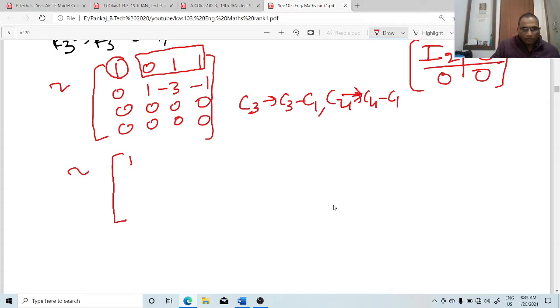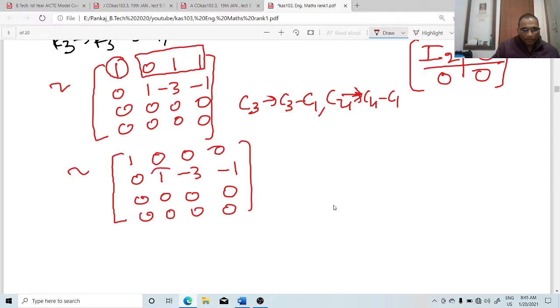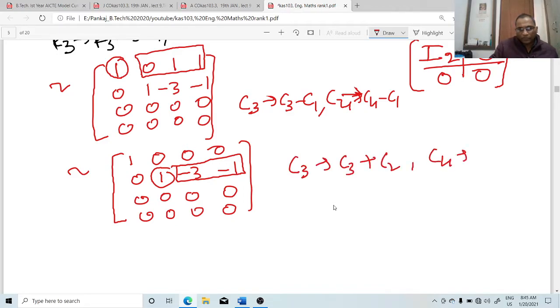Okay. 1 0 0 0 0 1 minus 3 minus 1 0 0 0 0 0 0 0 0. Now we come to this element, and the elements in front of this should be 0. Okay. Apply C3 change to C3 plus C2 and C4 change to C4 plus C2.